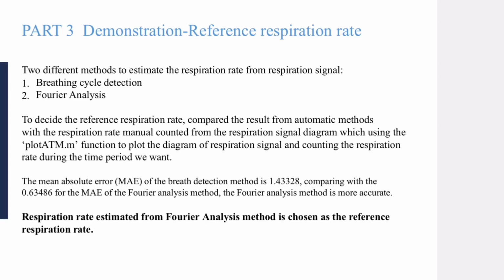The mean absolute error of the breath detection method is quite a bit larger than the mean absolute error of the Fourier analysis method, so the Fourier analysis method is more accurate. The respiration rate estimated from the Fourier analysis method is chosen as the reference respiration rate.